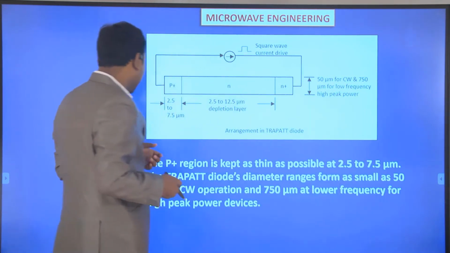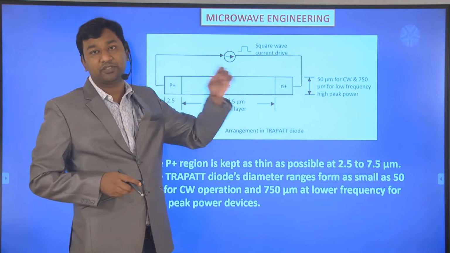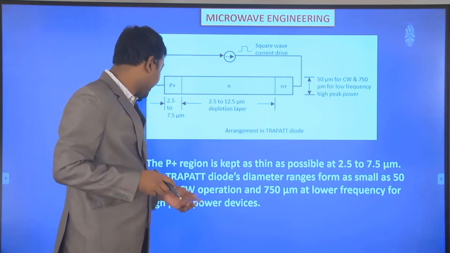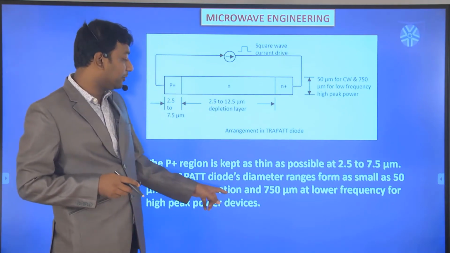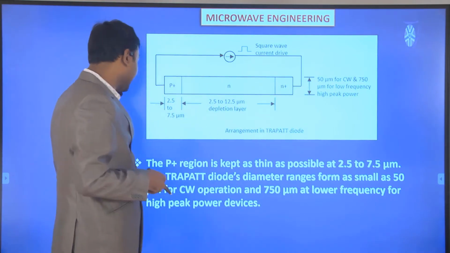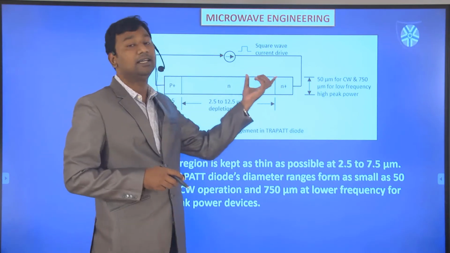The P plus region is kept as thin as possible, 2.5 to 7.5 micrometer. The TRAPATT diode diameter is as small as 50 micrometer for continuous wave operation and 750 micrometer for lower frequency operation for high peak power devices. Those are the arrangements of the TRAPATT diode.